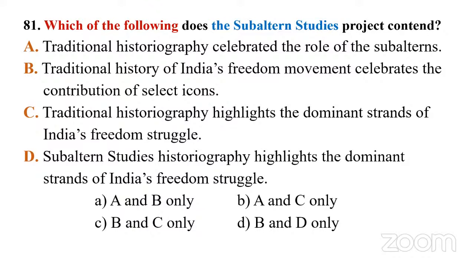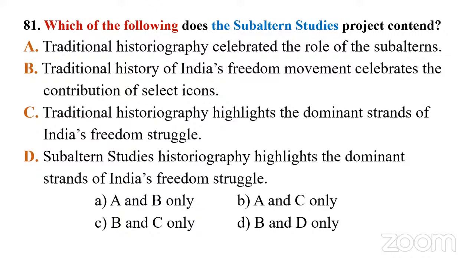So number one statement. B, traditional history of India's freedom movement celebrates the contribution of select icons. C, traditional historiography highlights the dominant strands of India's freedom struggle. D, subaltern studies historiography highlights the dominant strands of India's freedom struggle.